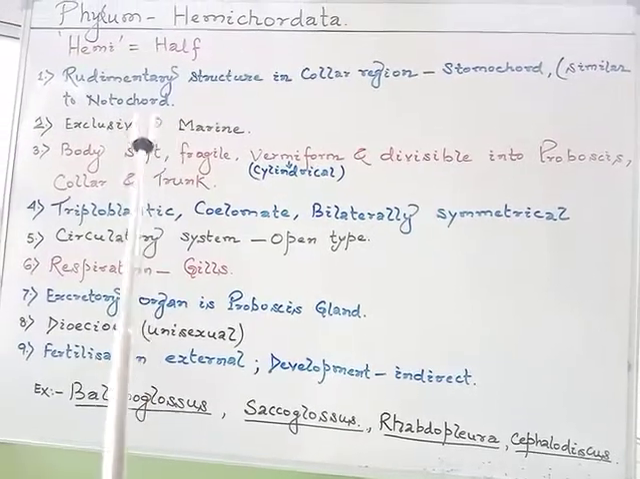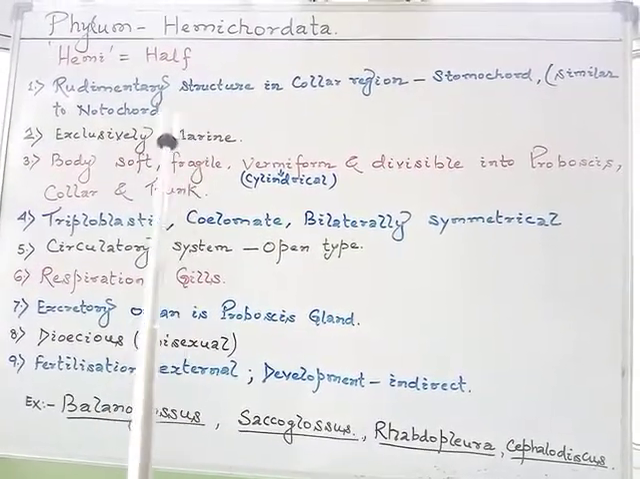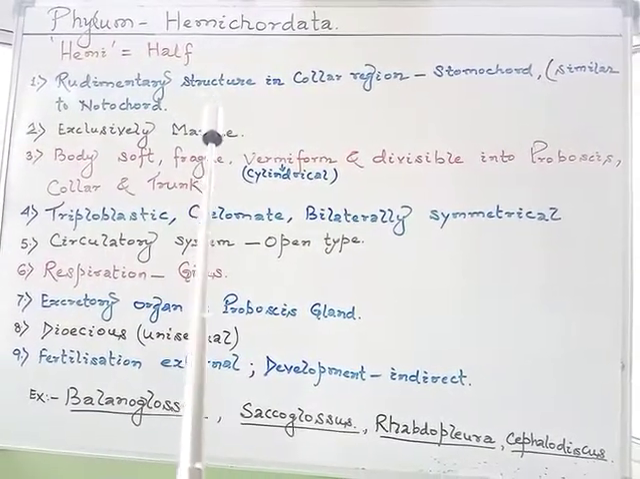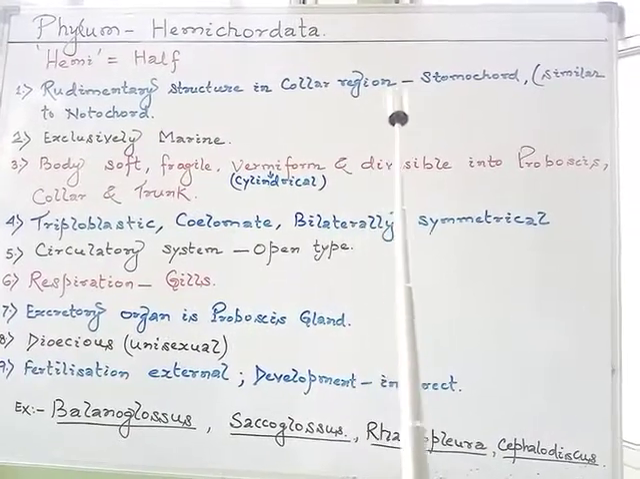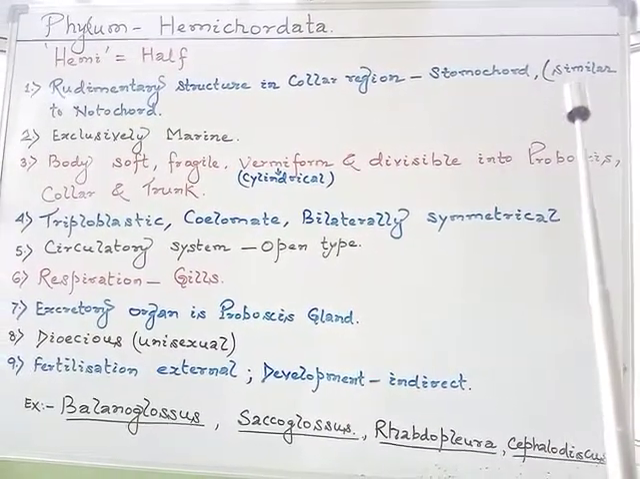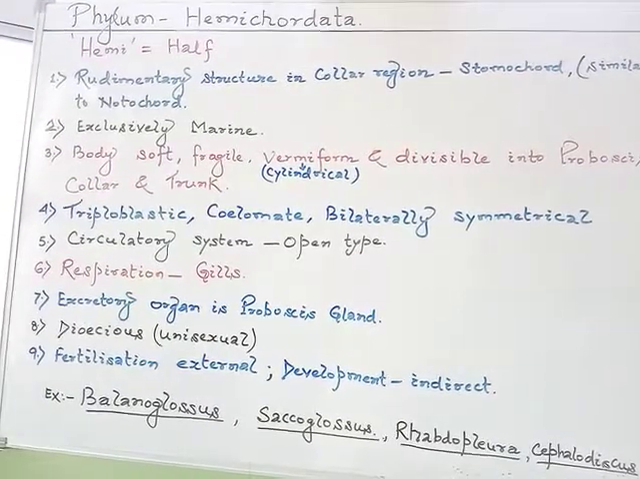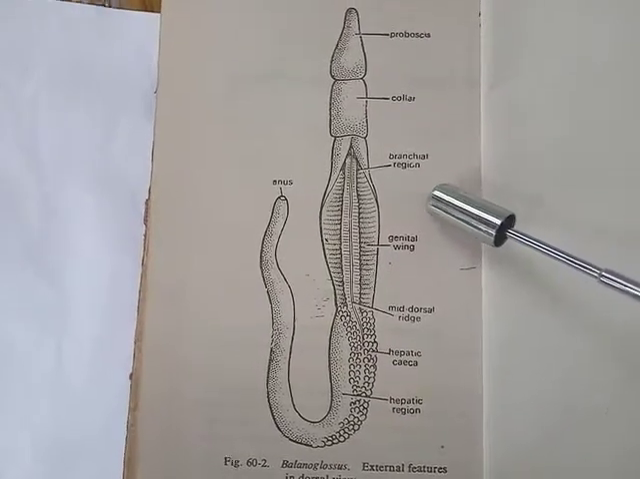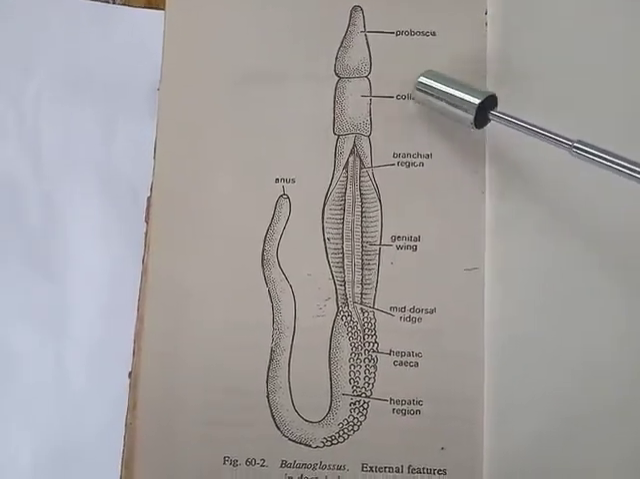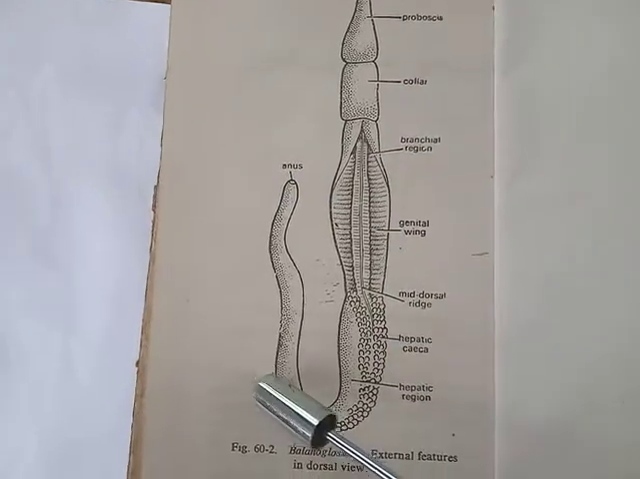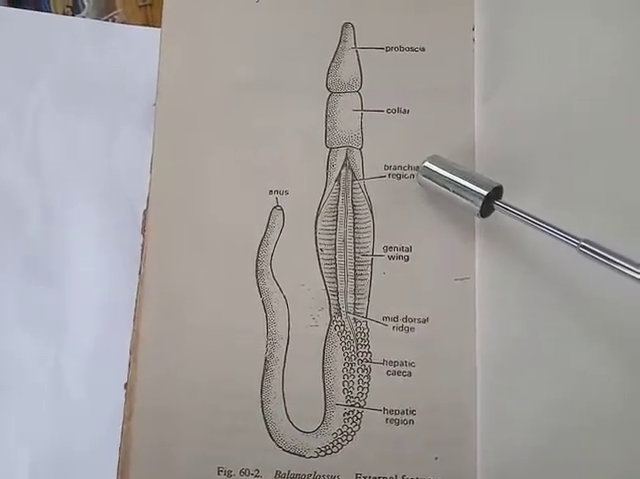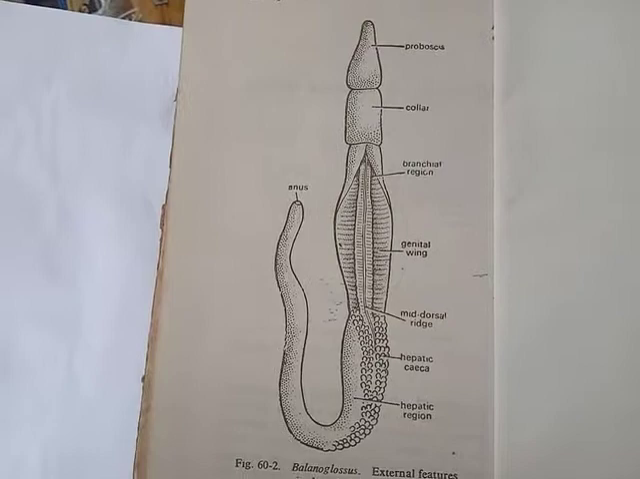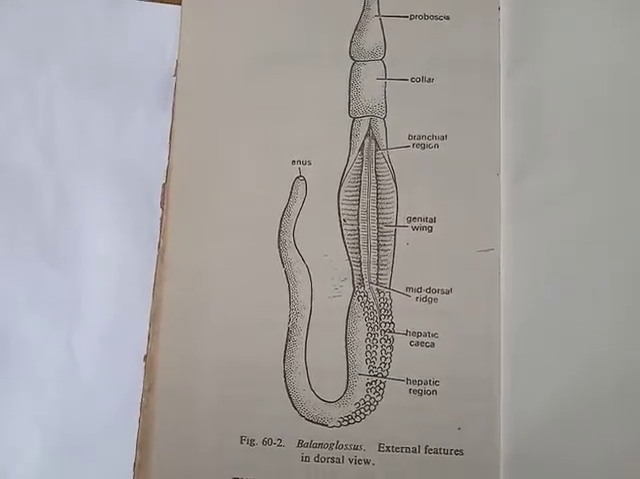So, if we go for the characteristics shown by the hemichordates, we may go through that. The presence of a rudimentary structure in the collar region, which is called the stomochord, which is similar to the notochord. The body of the hemichordates is divided into three regions: proboscis, collar, and trunk region. The rudimentary notochord, called the stomochord, is present within the collar region.